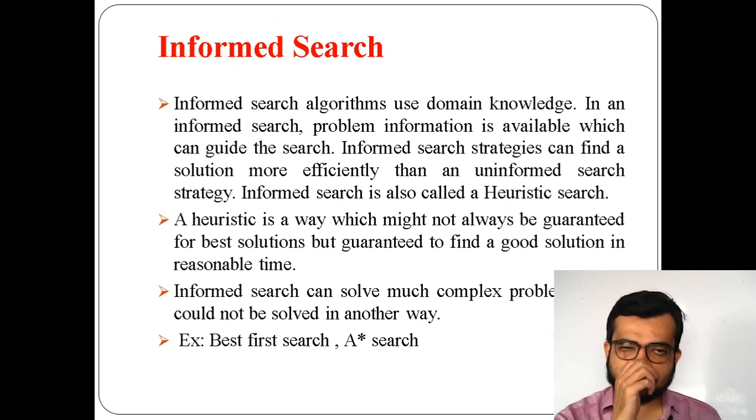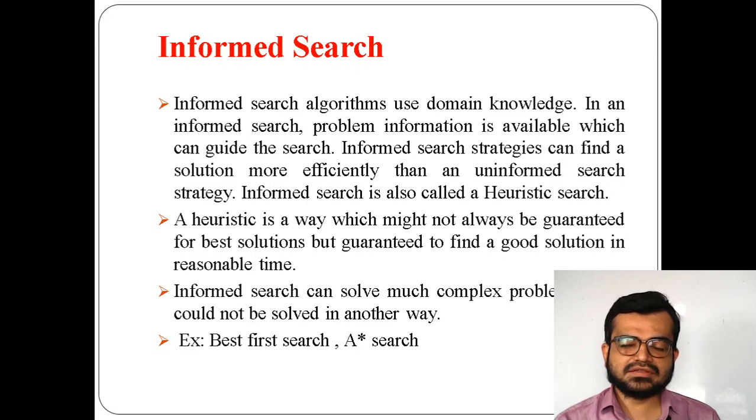Well, informed search is different from uninformed search because informed search uses knowledge of the goal state. That means, for example, an agent will have some set of states. If it is moving from the initial state to the goal state, that is the final state, then in order to reach the goal state,